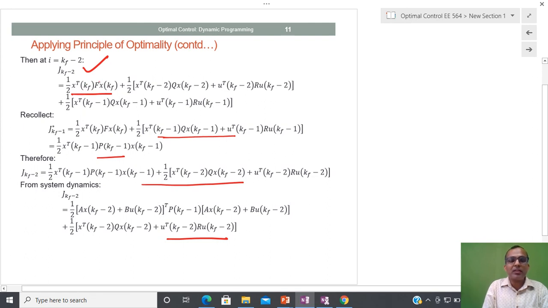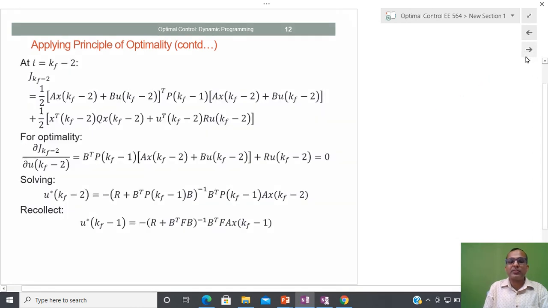This is terminal cost, we know, and whenever we have terminal cost, I am going to express it in terms of the dynamical equation, and this inequality we already know. So from this particular inequality, when we consider J at kf minus 2, this term is updated like the previous term, because now this becomes the terminal point, and the other terms remain the same. Again I will get the same kind of equation.